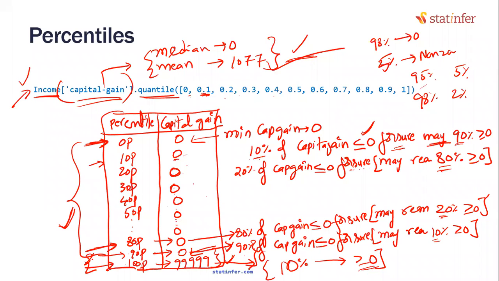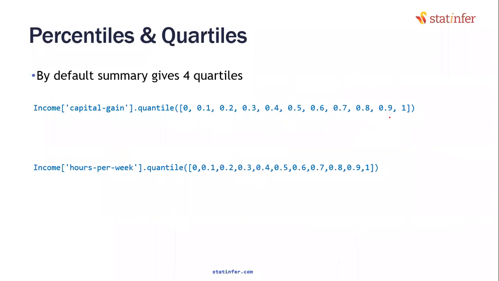Maybe you may have to find the 91 percentile, 92 percentile, 93 percentile, etc. How do I calculate the percentiles between 90 and 100? In the same quantile function, for 90 percentile I gave 0.9.